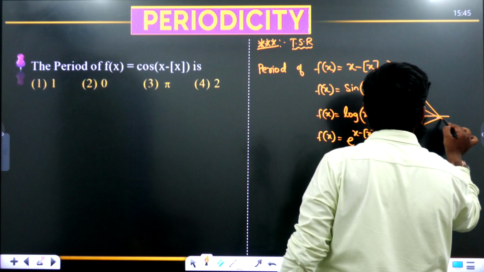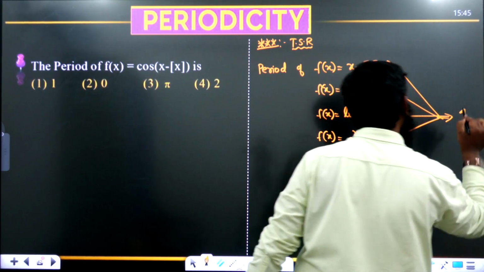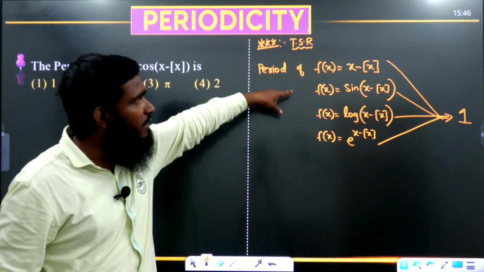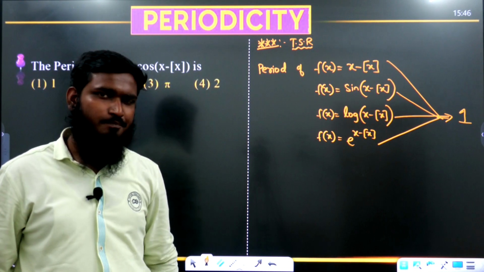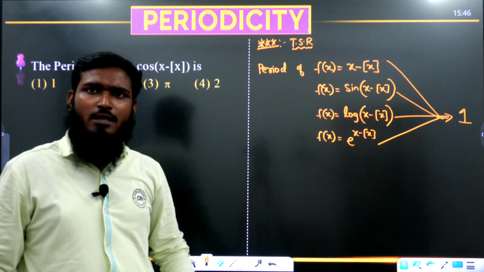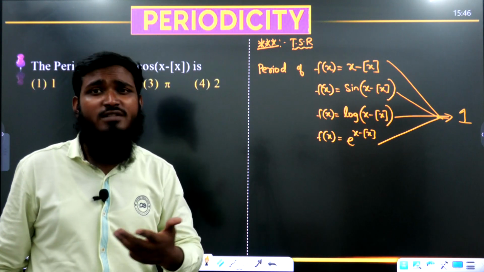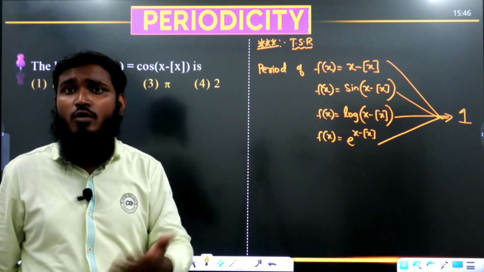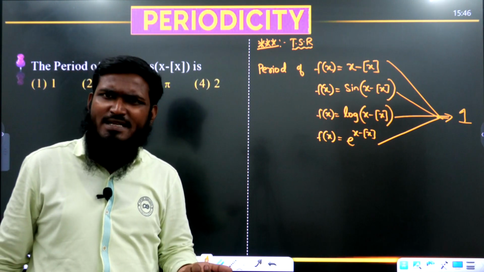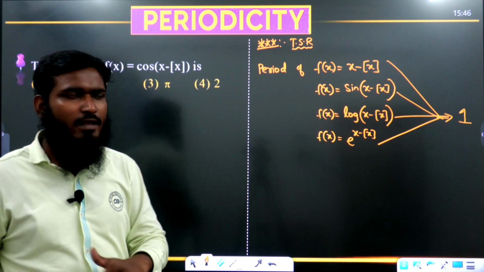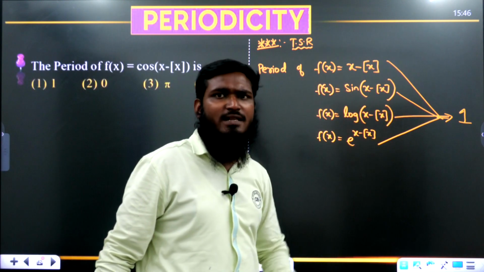Directly we can write the answer as 1. So the period for all those functions will be equal to 1. Now the point is, if you have gone through the various parts, just now we have taken sin x, cos x, tan, cot, mod sin, mod cos, and for all of those we got the periods as pi, 2 pi, pi by 2, like that. But for this we are getting the answer as 1 over here.